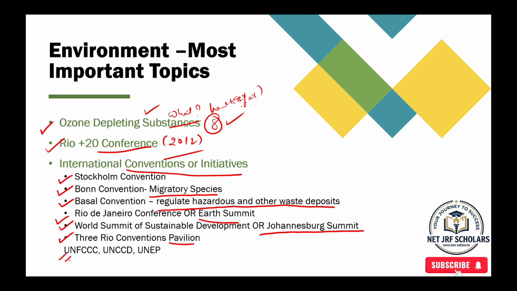The 3 Rio Conventions we have are: UNFCCC, the United Nations Framework Convention on Climate Change, the United Nations Convention to Combat Desertification, and the United Nations Environment Programme. These 3 are very important.